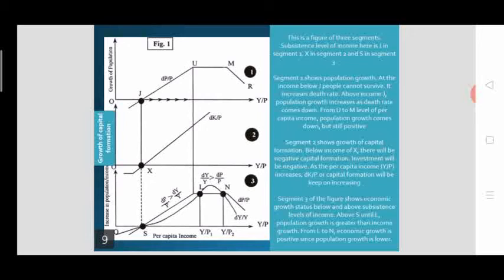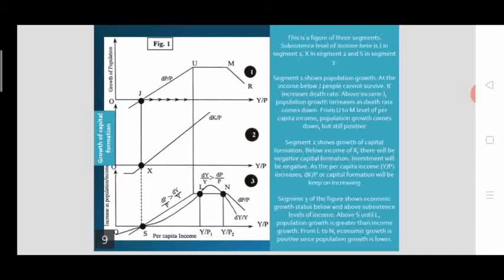It is on growth of capital formation. Capital formation will also be positive only when the per capita income is above the subsistence level. Otherwise capital formation will be negative, investment will be negative, saving will be negative when income is below the subsistence level of income. And per capita income must be above subsistence level for having positive capital formation, positive saving, positive investment. And that is about the second segment of the diagram.